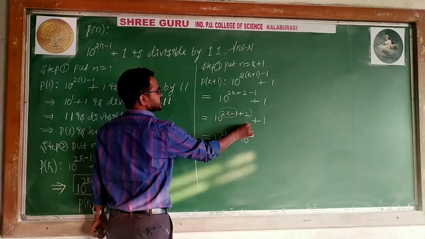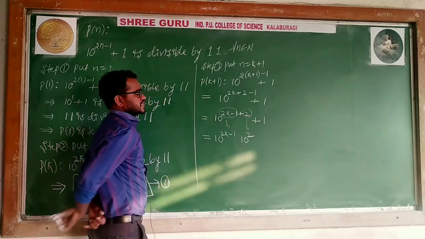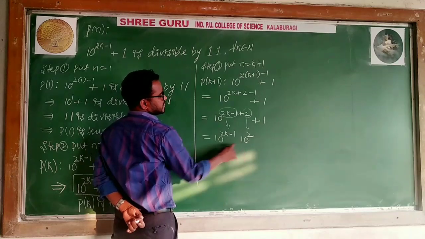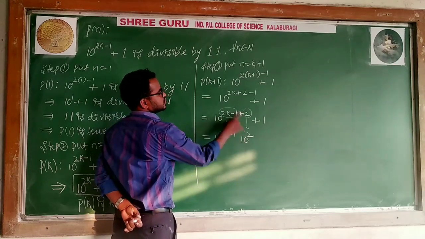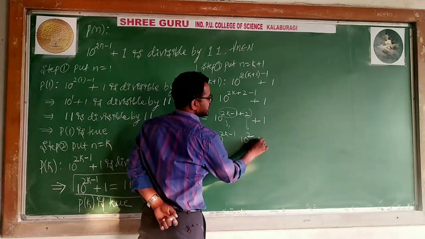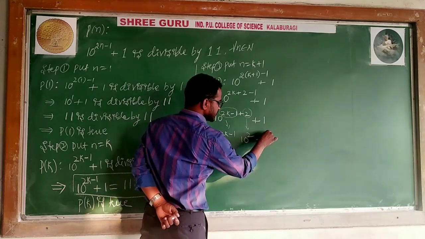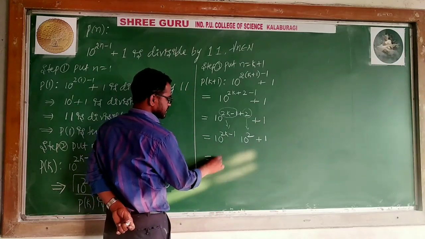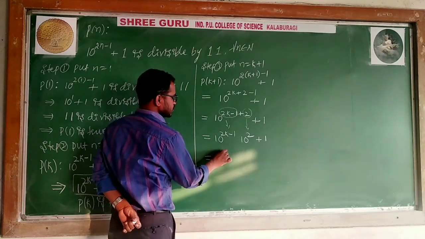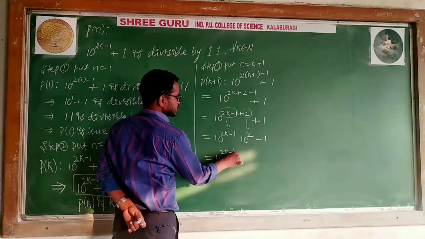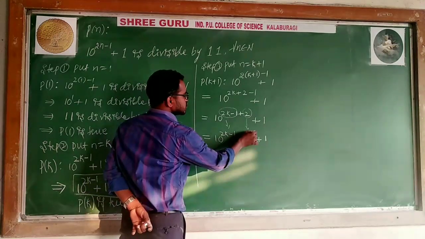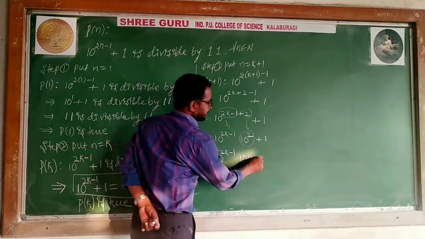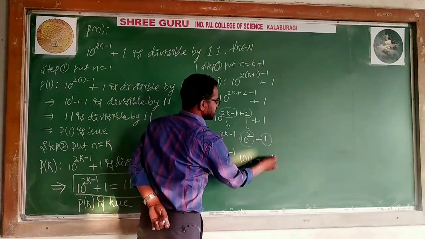This can be written as square of this. Yes, 10 to the power 2k minus 1 into 10 to the power 2. 10 is the base, same, so 2k minus 1 plus 2 is added. Plus 1 I will keep here. Plus 1 plus 1. Yeah. Can I write 10 to the power 2k minus 1, and 10 square is like 100. Yes.